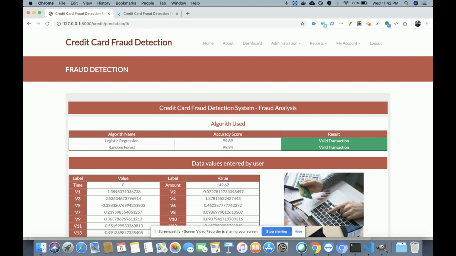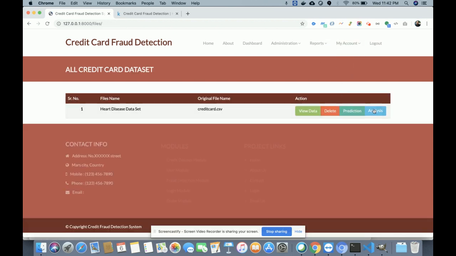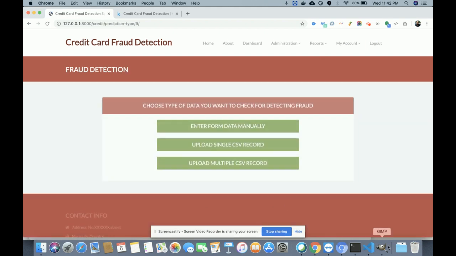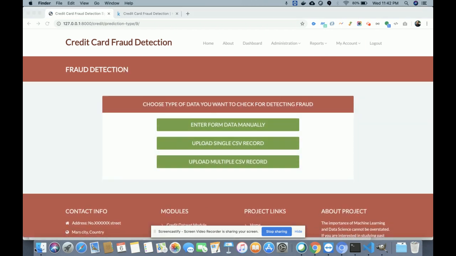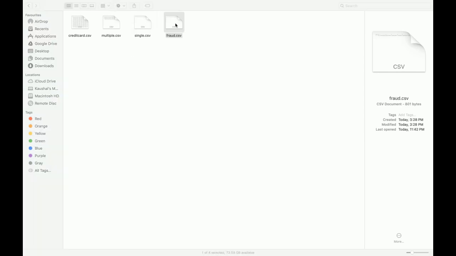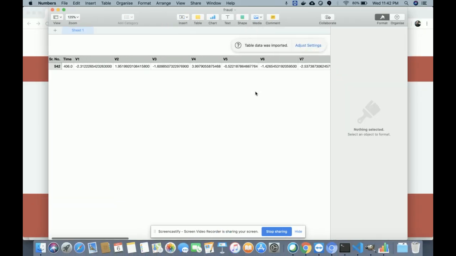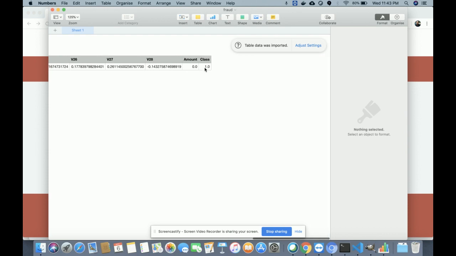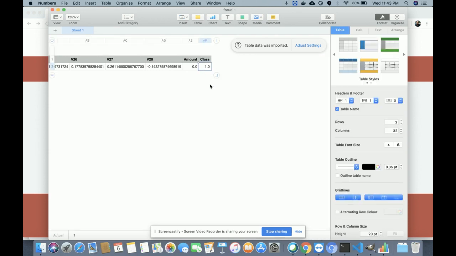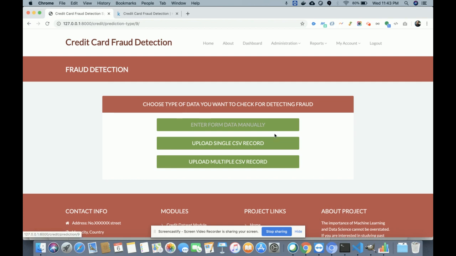Now I am going to upload an invalid transaction, meaning a fraud transaction. This is the file, and after that I am going to the prediction. Let me show you the data first. This is the fraud transaction and I am uploading it. If you see the class, it's 1.0, and 1.0 means it's a fraud transaction. I'm going to upload it and check whether this is a fraud transaction or not.